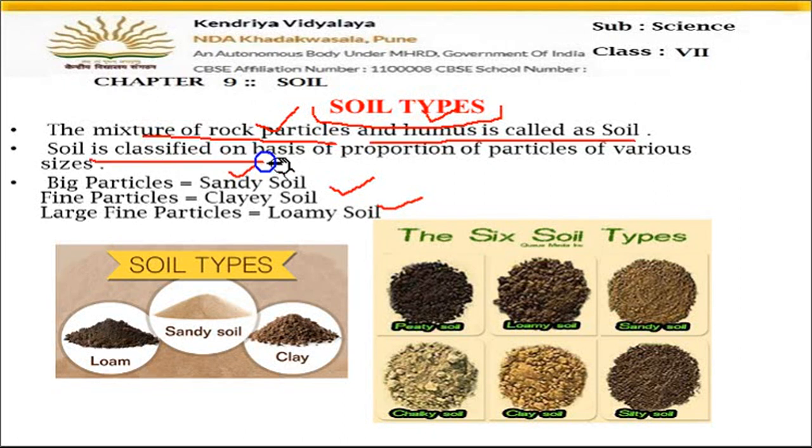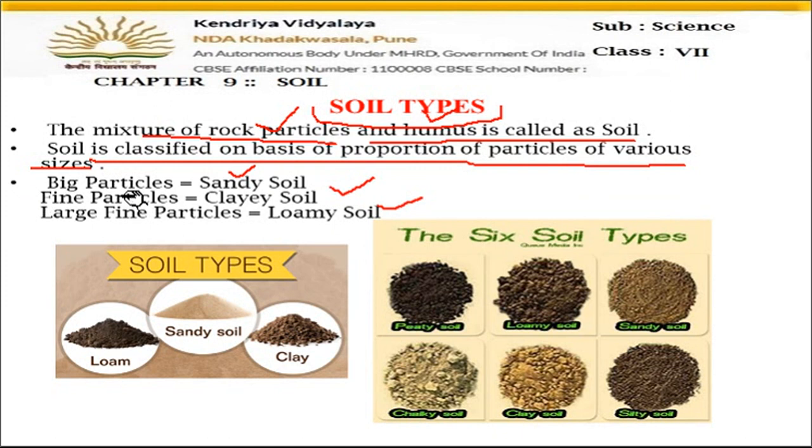Soil is classified on the basis of the proportion of particles of various sizes. So in the soil we can see different size particles. When you touch the soil you can see sometimes it is in a very small, fine powdered form. Sometimes if you take the soil you can see the particles are of bigger size. So soils are of different types on the basis of the size of the particles.